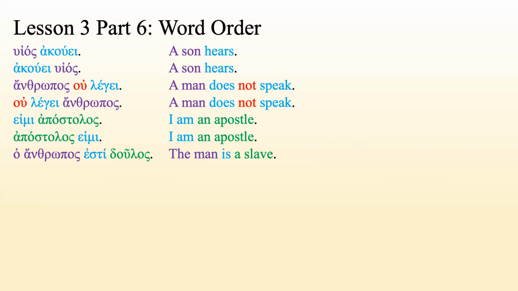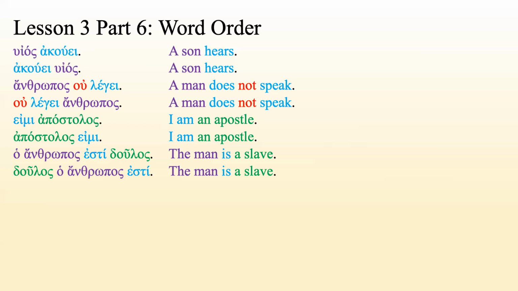If you tried to flip the sentence, you logically would find that that sentence doesn't make as much sense. A slave is the man doesn't quite make as much sense as the man is a slave. The man is the one we're already talking about, and we're giving some extra information about him. But if we just say a slave, some generic slave is the specific man, it makes less sense. So the thing that we're already talking about, the one that's definite, is the subject.